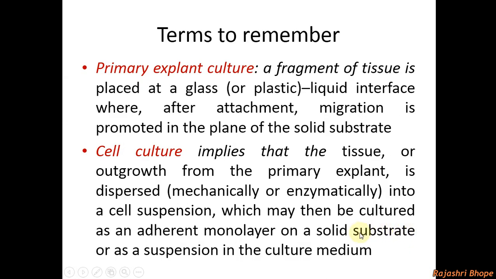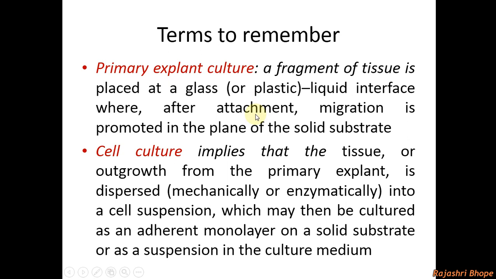Now the terms to remember: primary explant culture. It is a fragment of tissue placed at a glass or a plastic liquid interface, where after attachment migration is promoted in the plane of the solid substrate. Tissue is placed on a piece of glass, and that glass piece is immersed into the liquid medium.